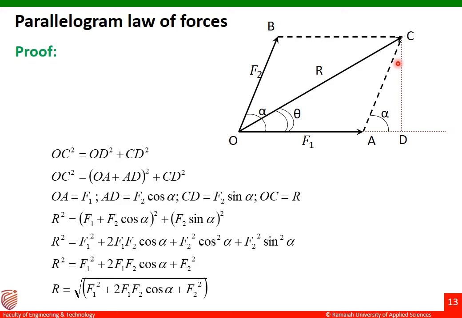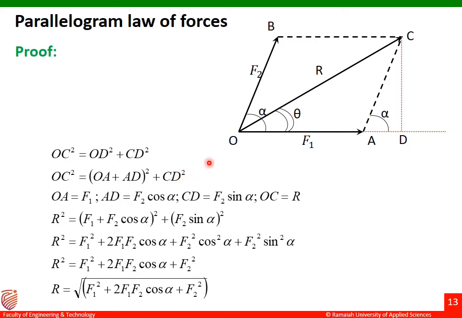So OD is taken as OA plus AD. You can see here OD is from here to here. OD is totally taken as OA plus AD whole square plus CD as it is.